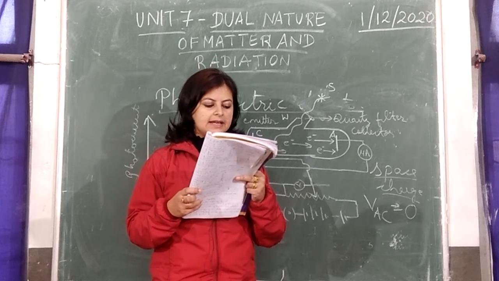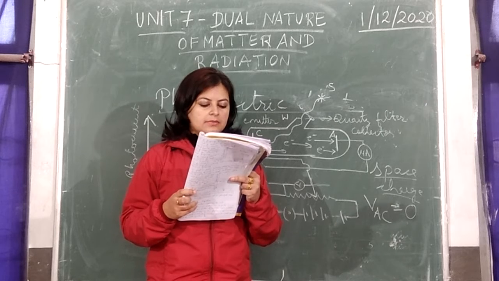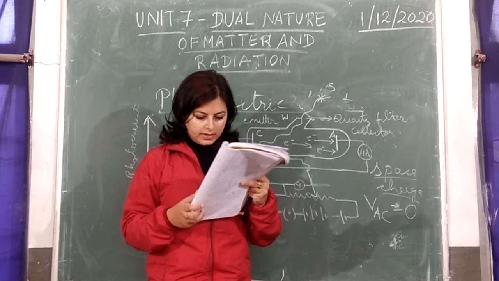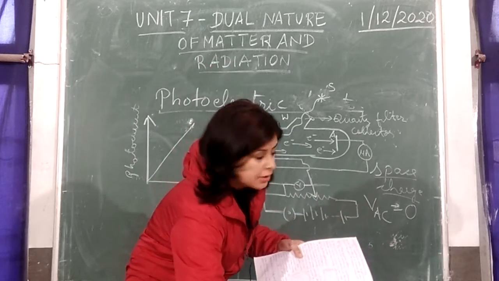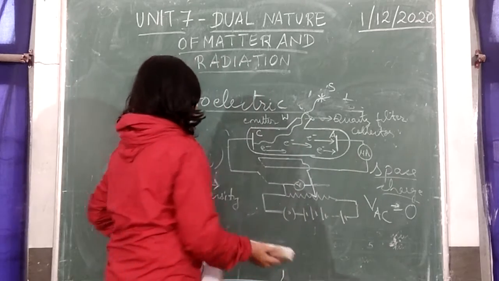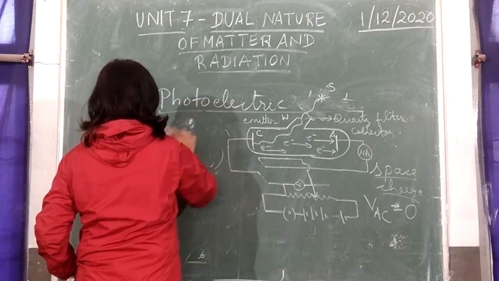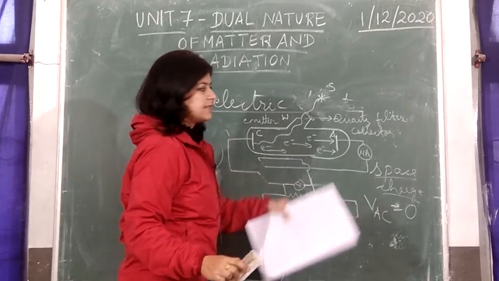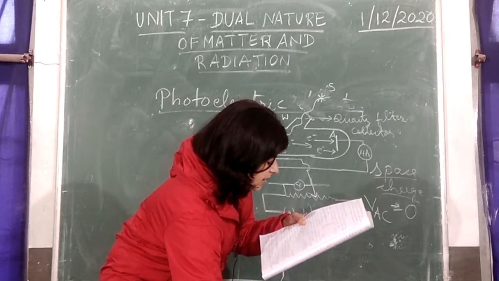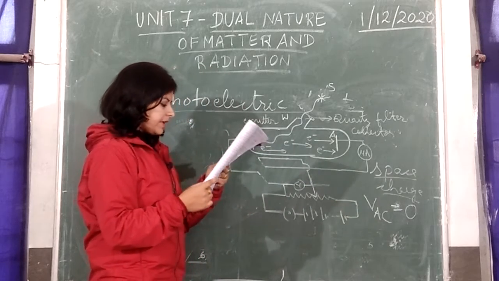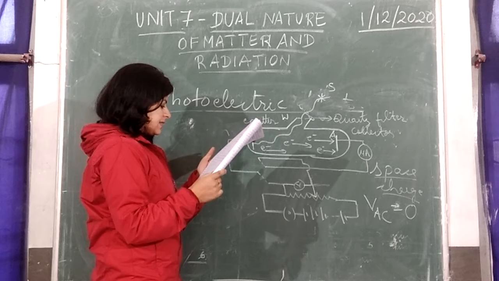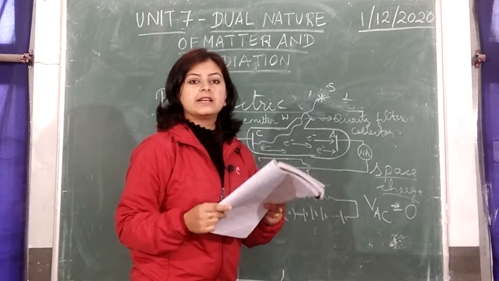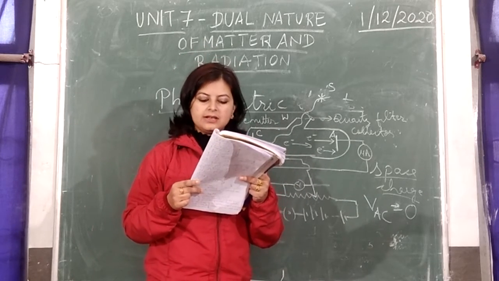Next, let's see what happens to the current when you change the potential of plate A with respect to C. Keep the potential of C fixed and keep on changing the potential of A. Now if you increase the potential gradually with respect to C, it is seen that the photoelectric current increases gradually in the beginning.